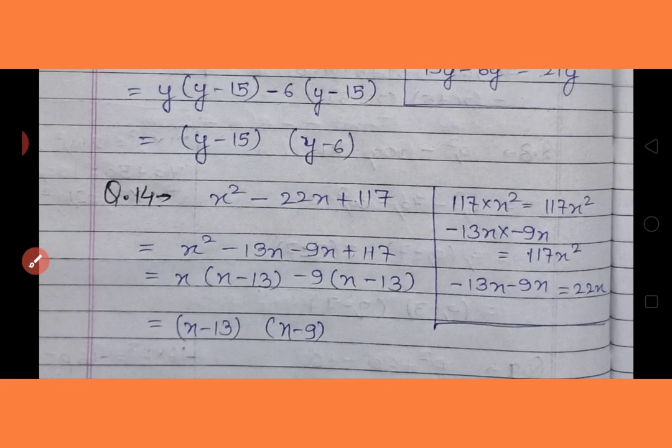In the next question, x square minus 22x plus 117. So we have to break 22x in the form of 117x square. We will break it as minus 13x minus 9x.